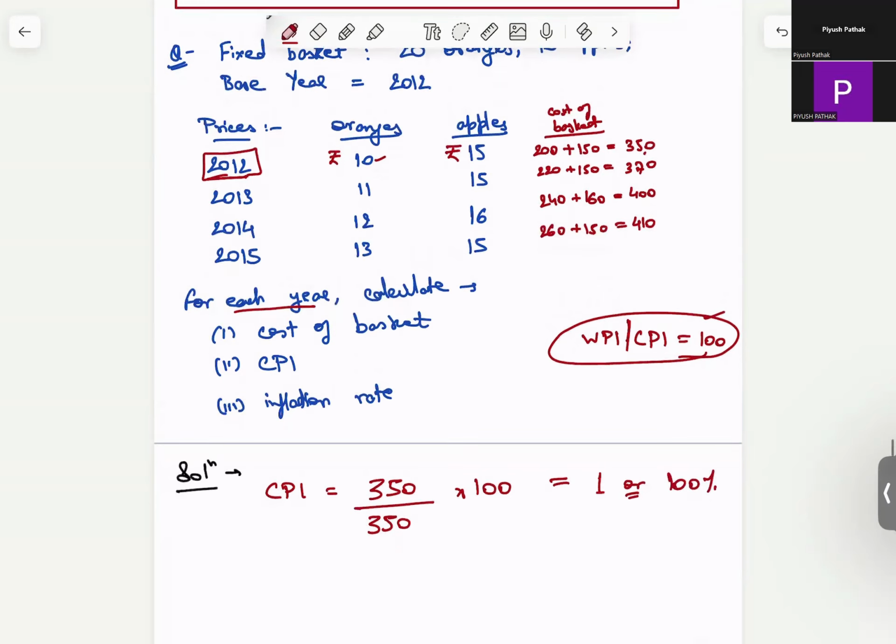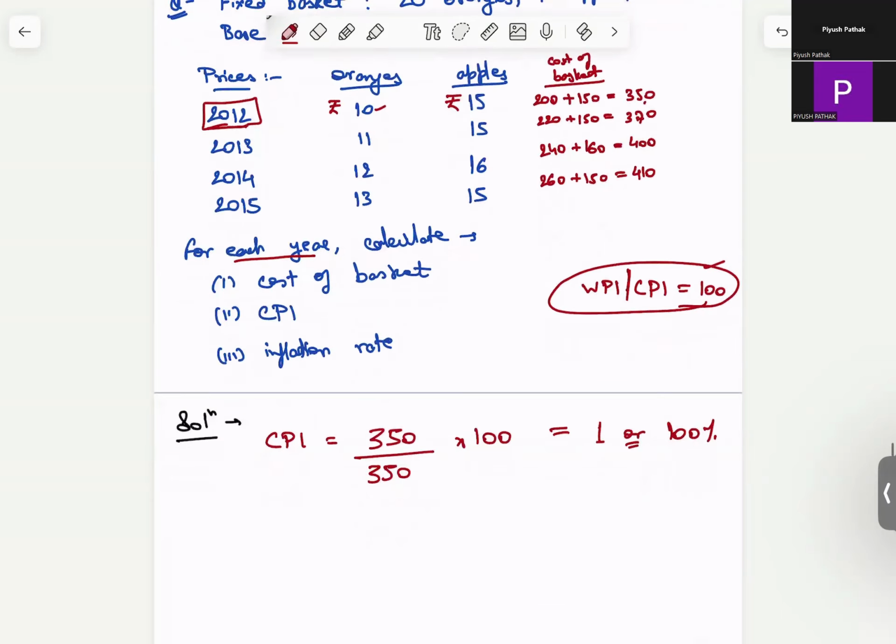You can use any of these in the exam, or just to show that you are very intelligent, you can include both of them. So faculty will give the marks. This is part 2. So this is CPI for 2012, please mention that here like this. And please try to put up these formulas elaborately. It would fetch us more marks.